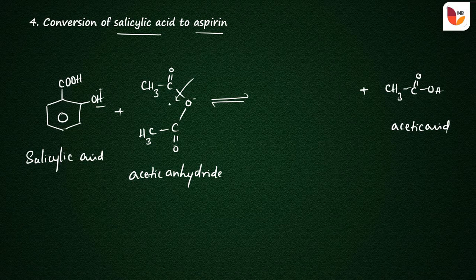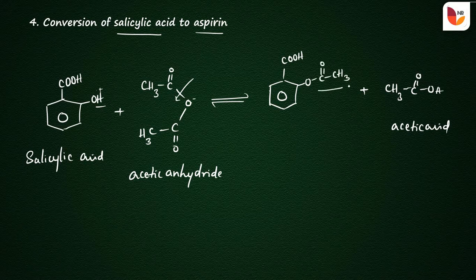And the main product, that is salicylic acid, that is C6H5 and COOH, that is there is no change in the carboxylic acid group. So there is a cleavage of bond between oxygen and hydrogen. So the oxygen atom, and the remaining part from the acetic anhydride is C double bond O and CH3.